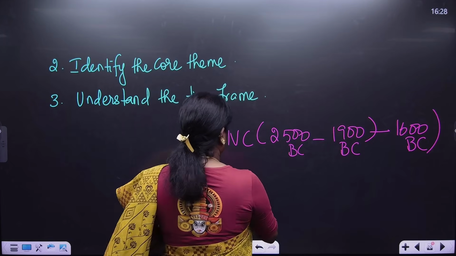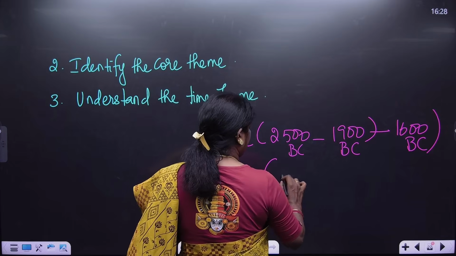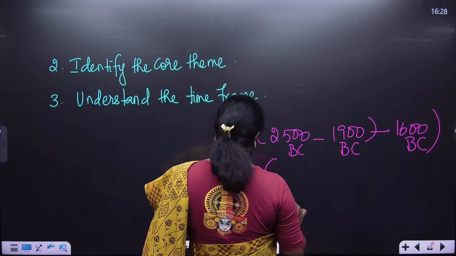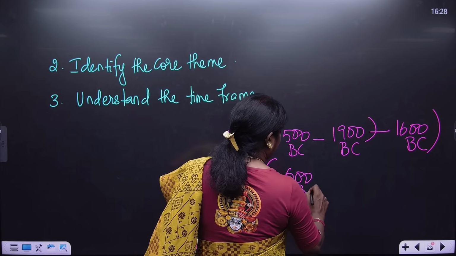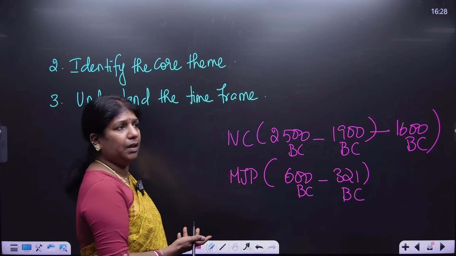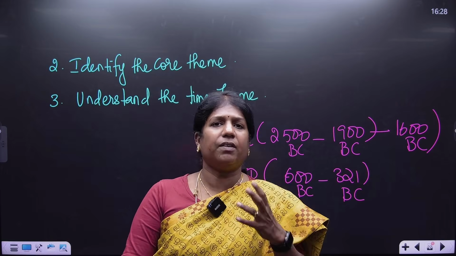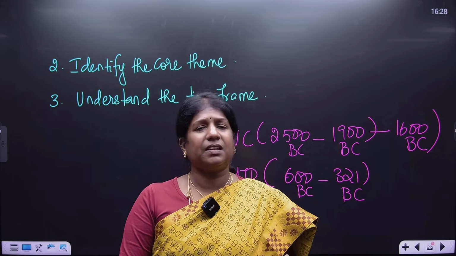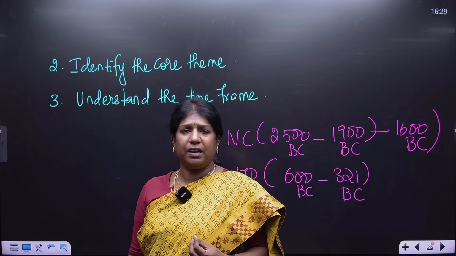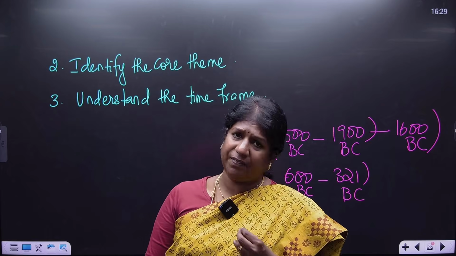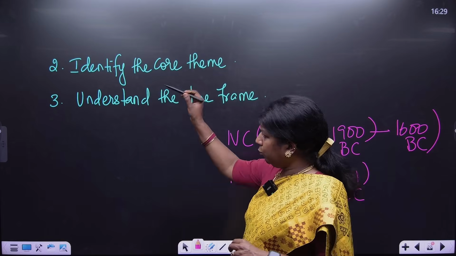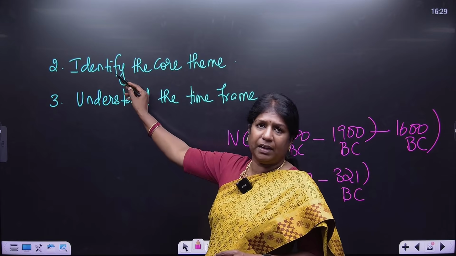When we take the Mahajanapadas, it's 600 BC to 321 BC. You need to write the time frame. If they ask you about the French Revolution, you have to write 1789 to 1815. The unification of Italy, 1815 to 1870. So the time frame plays a very, very important role. You have to understand it and identify it.